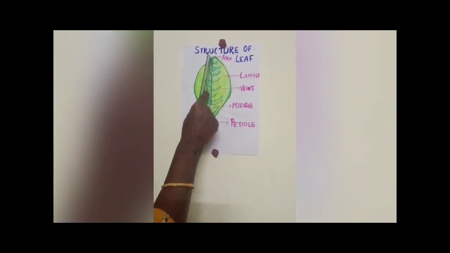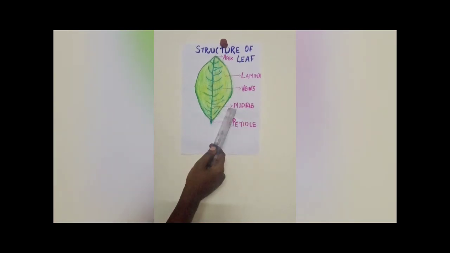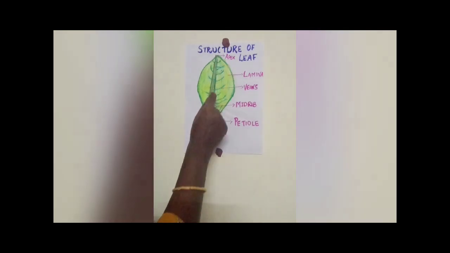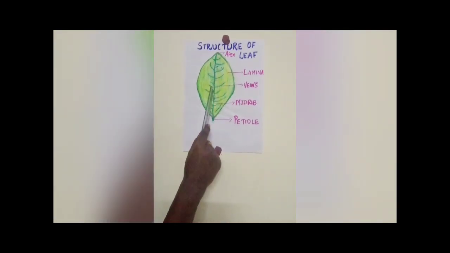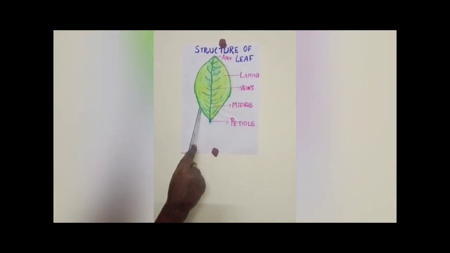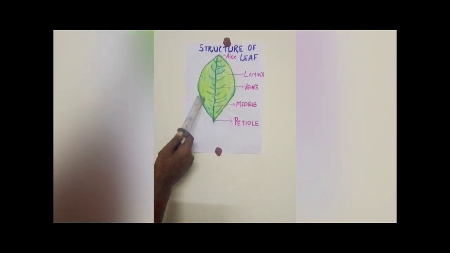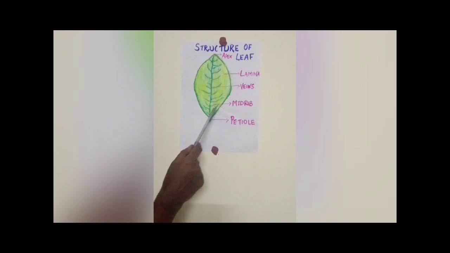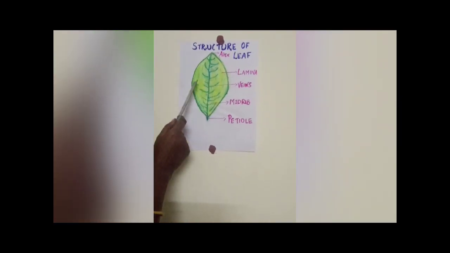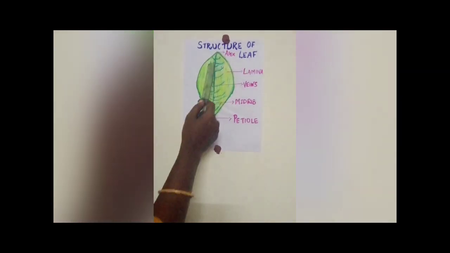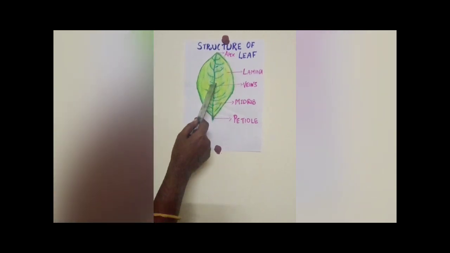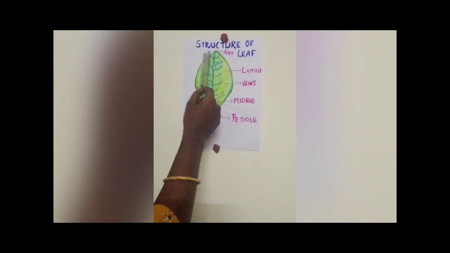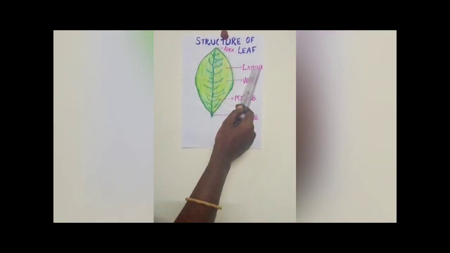Goes in the middle of the leaf, that is called the midrib. From the name itself you can understand it is in the middle. So it helps in the supply of water and nutrients to the whole part of the leaf. From the midrib you have small thin tube-like structures which transport the water and minerals further to the entire structure of the leaf. That is called veins. Okay. So the entire leaf blade is called the leaf blade or leaf lamina.